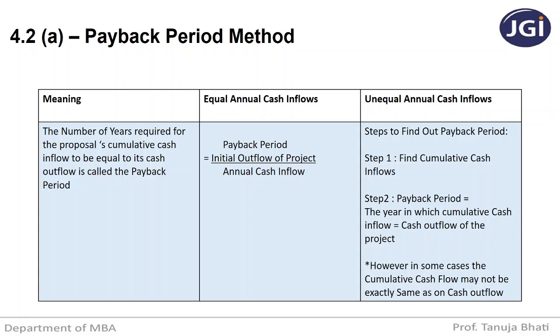If the return amount is equal every year, it is called equal annual cash inflows. So if a project is giving you equal annual cash inflows, how do you calculate the payback period? There's a formula: initial outflow of the project divided by annual cash inflow. By this formula, it will give you the payback period.